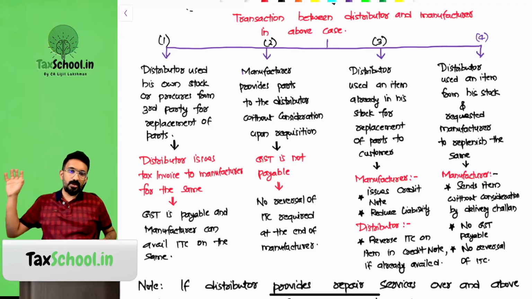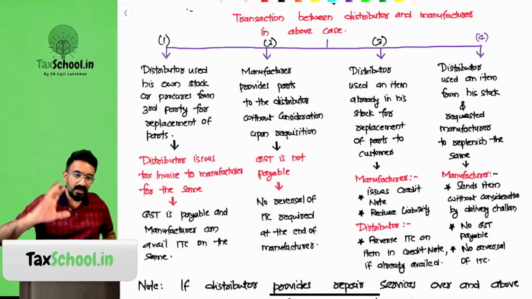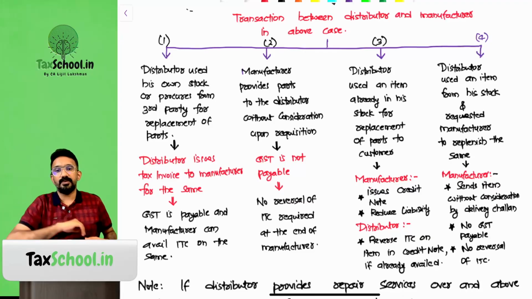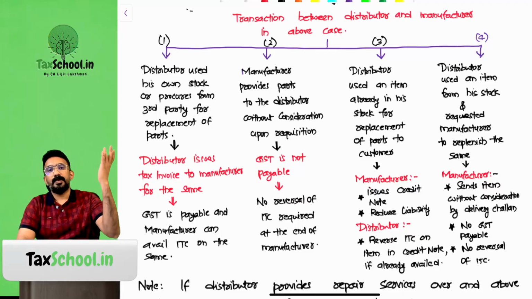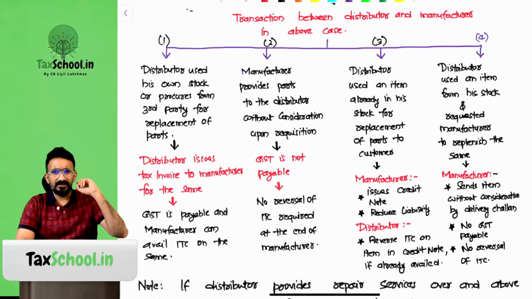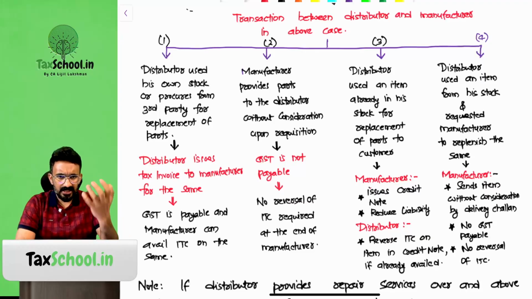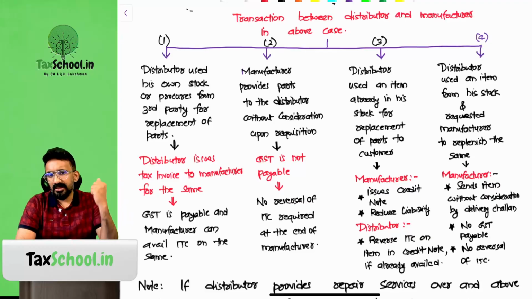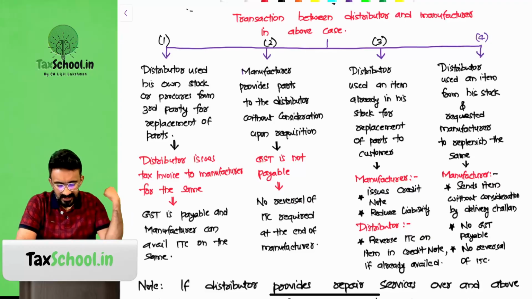Fourth method, okay, same thing. The distributor gave one mobile phone. This time, instead of issuing a credit note, they ask Philips to send one item for free. Like the first one, the second one, they will ask for the item first and then give that. This time they are giving an item that they already have in stock and asking them to send the item.